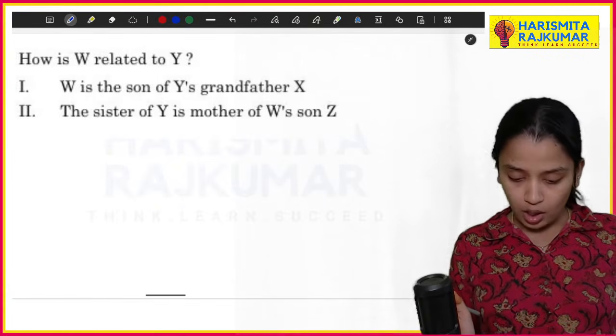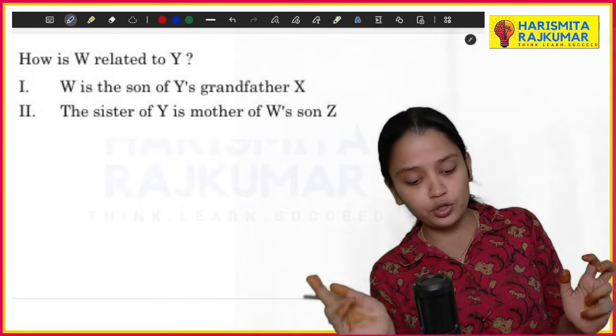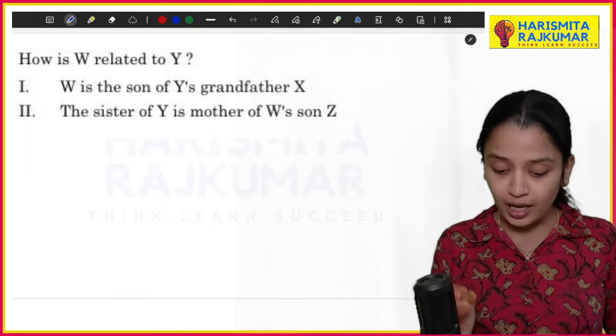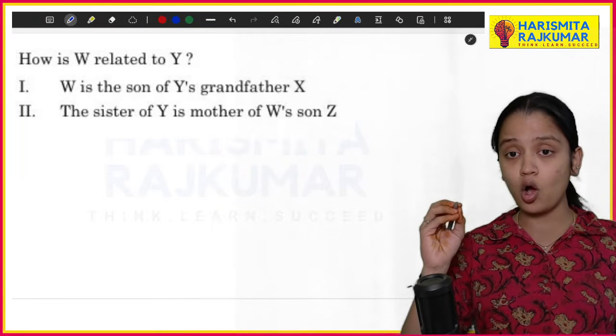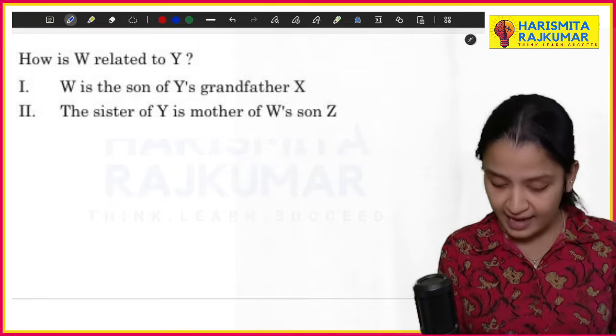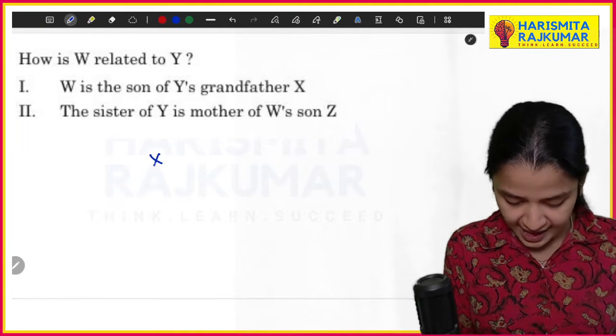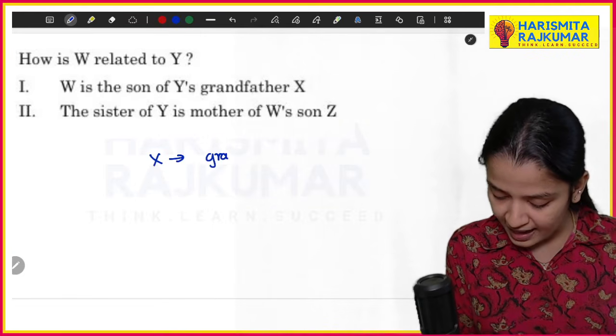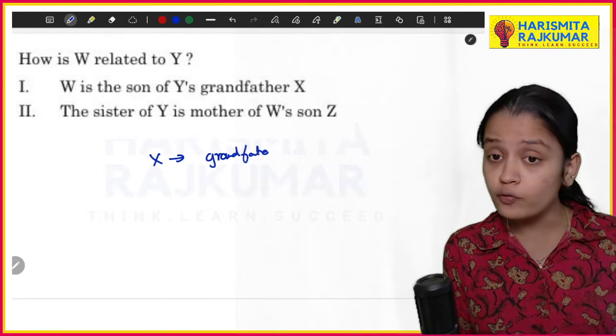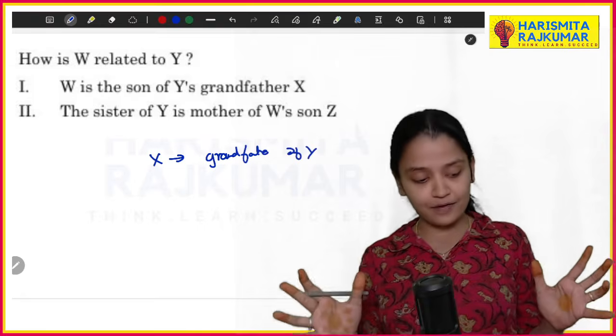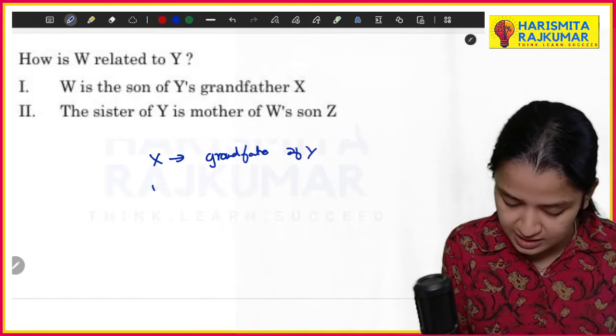Okay. Now, how is W related to Y? W is son of Y's grandfather X. Okay. So basically X is nothing but the grandfather of Y, right? So X is the grandfather of Y. And what is W?